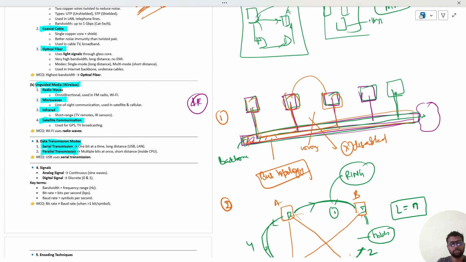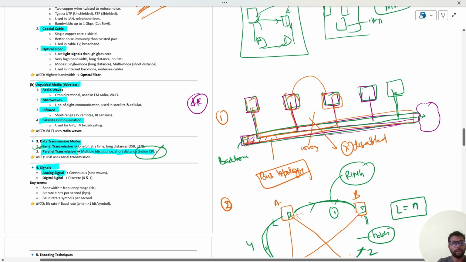However, there could be parallel transmission, where multiple bits are transmitted at a time, and that is done by the bus, serial bus or parallel bus, inside the CPU. So if you do not remember that, generally remember that serial transmission is the major responsibility of the physical layer.